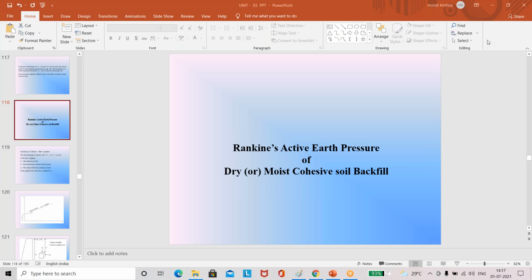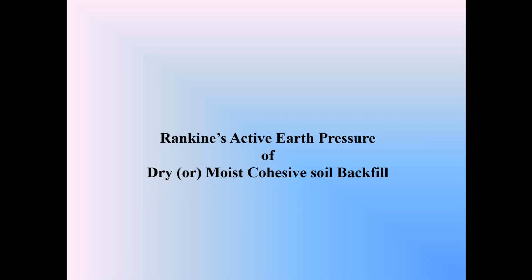Good afternoon, students. Last class, we discussed the Rankine's active earth pressure theory by considering the backfill as a cohesionless backfill. Already in the previous classes, we discussed this Rankine's active earth pressure theory for cohesionless backfill. In the year 1857, Rankine proposed his earth pressure theory. It is applicable to active condition and also passive condition if the backfill is a cohesionless backfill.